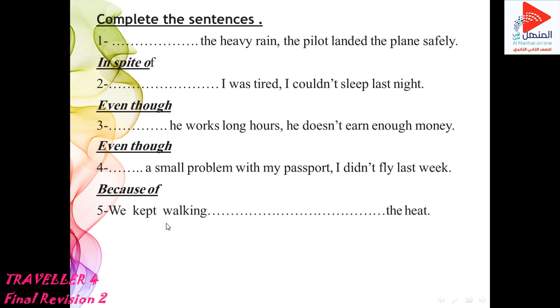Number 5. We kept walking space the heat. Excellent. Despite. Why do we use in here despite? Despite, like in spite of, you know? Despite, like in spite of, to express an idea which is in contrast with the idea expressed in the main clause. And after despite, it must be a noun or ing form.